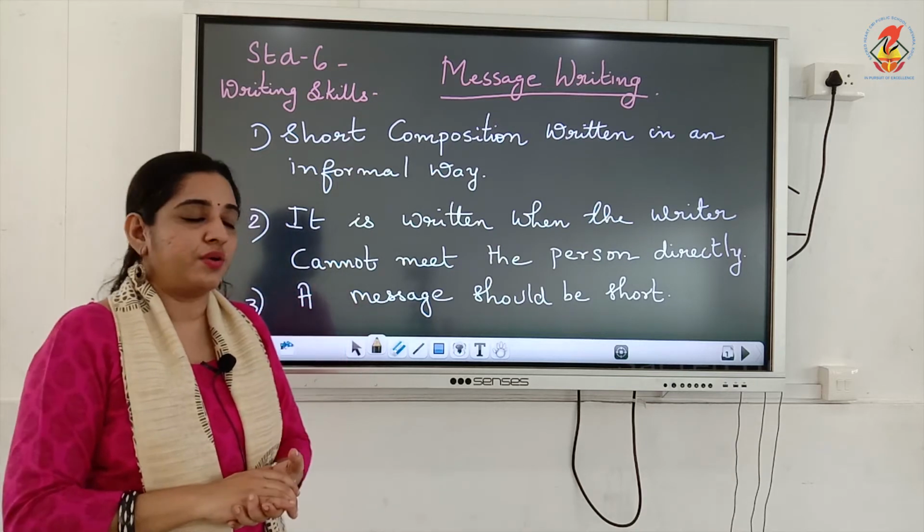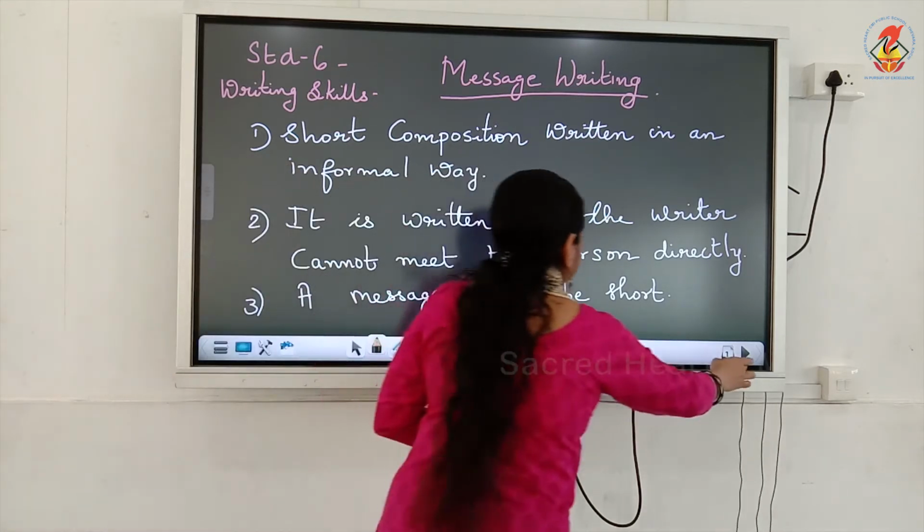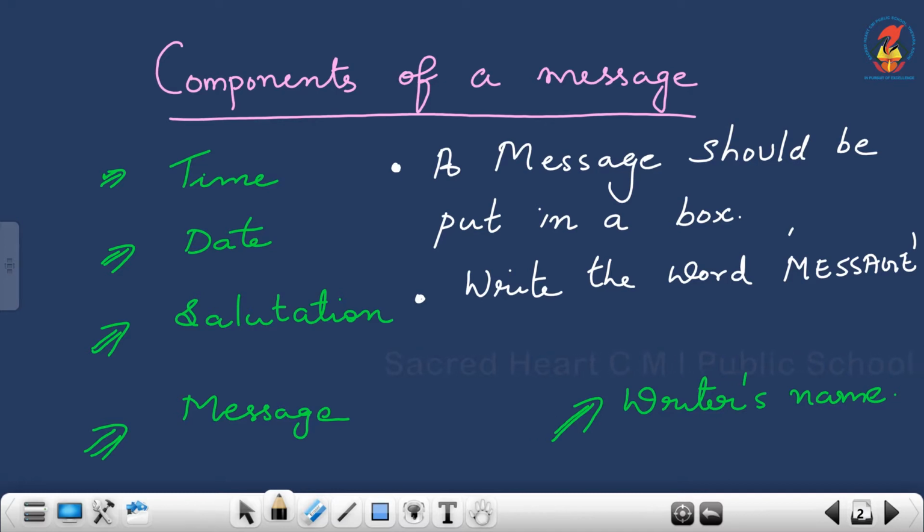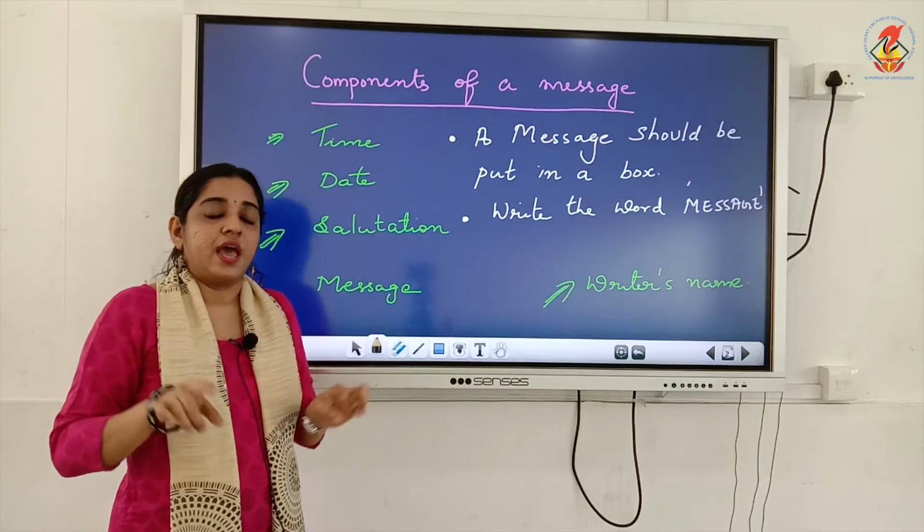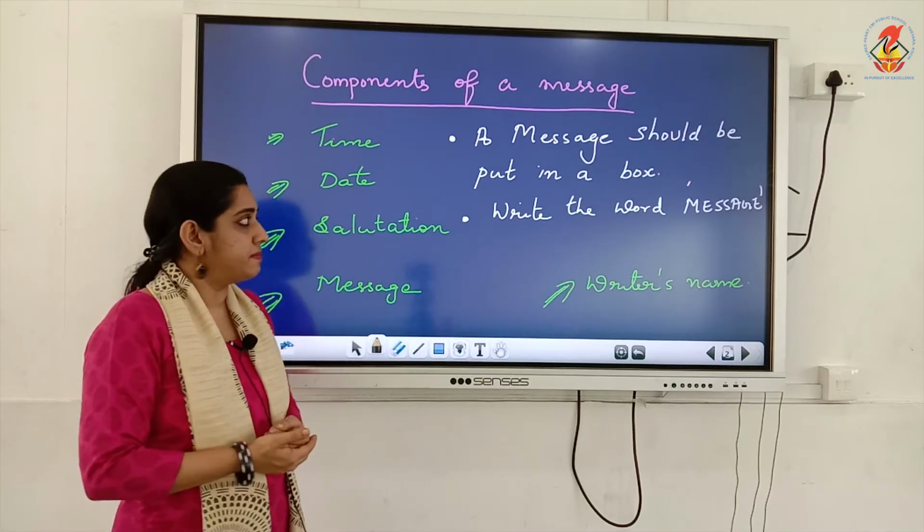Now let's study how to write a message. See, components of a message. In a message there will be time, there will be date, then salutation. Salutation means dear mom or dear brother or dear father, like that you write, that is salutation. Then the main part, the body, that is the message, and the writer's name. These are the basic components. And a message should always be put in a box. You have to draw a box, and inside that you should write the message.